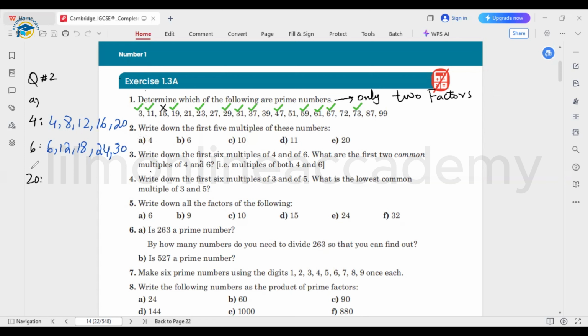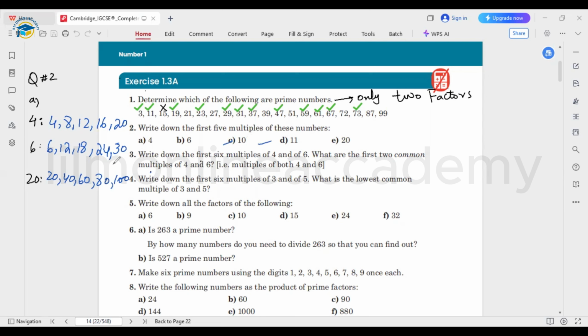So 20 1 times 20, 2 times 40, 3 times 60, 4 times 80, 5 times 100. Okay, these are all the multiples. The first 5 multiples of all these numbers, 10 and 11, you can pick up.